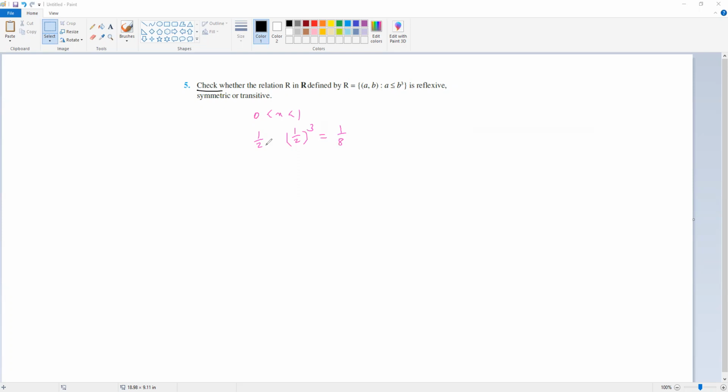So 1 by 2 is not less than 1 by 8; 1 by 2 is greater than 1 by 8, isn't it? So 1 by 2 does not belong to the relation. That is a counter example, which implies the relation is not reflexive.